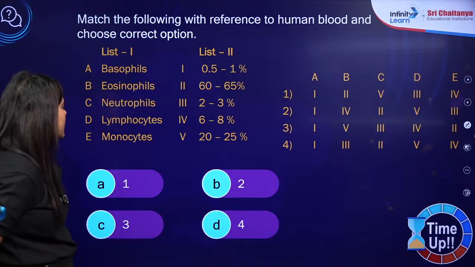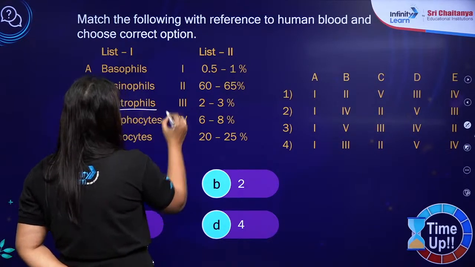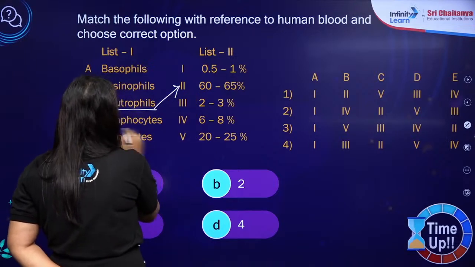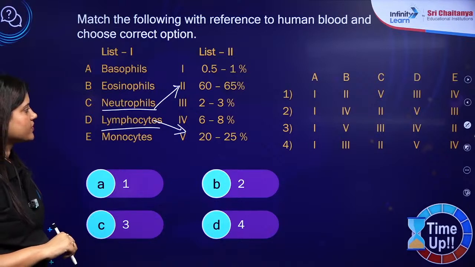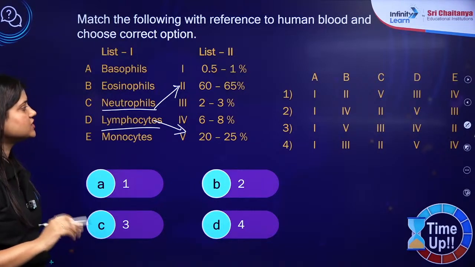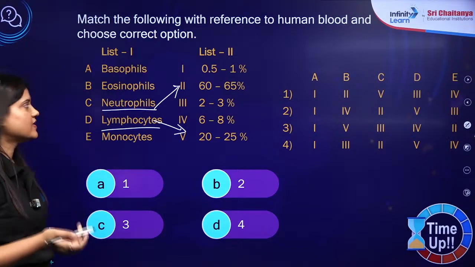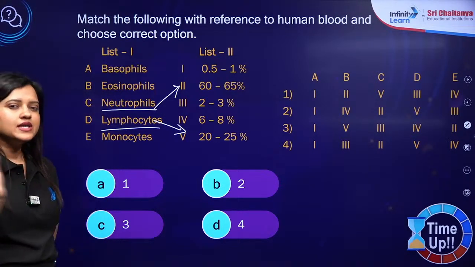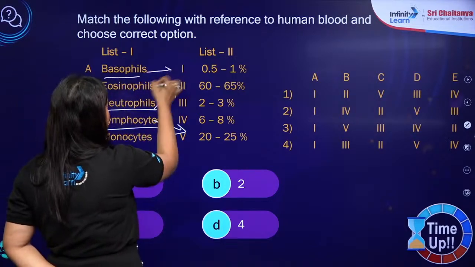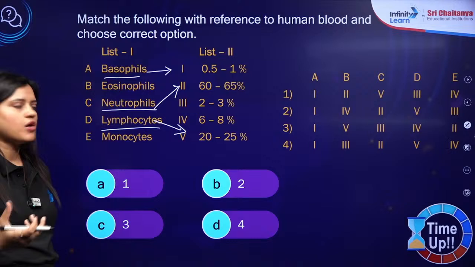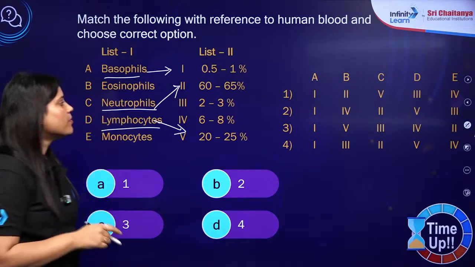Okay. So, सबसे पहले we will be matching the neutrophils which are the most abundant, 60 to 65%, then lymphocyte 20 to 25%. C is matched with 2 and D is matched with 5. Okay, ऐसे तो हमारे पास बहुत सारे option हैं. Okay, so that's why we will match some more. We know that the least one is which one? The least one is the basophil, which is 0.5 to 1%. Now this is also common in everything. That means your determining options will be eosinophils and monocyte.